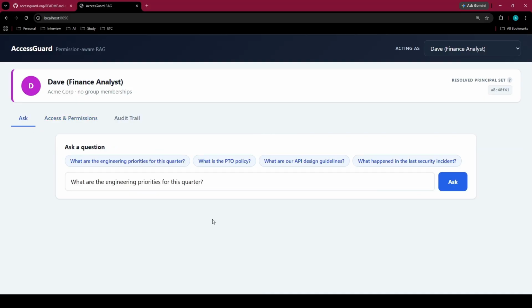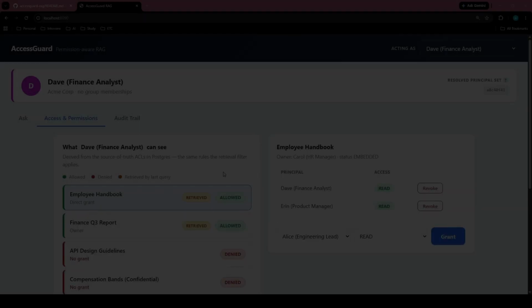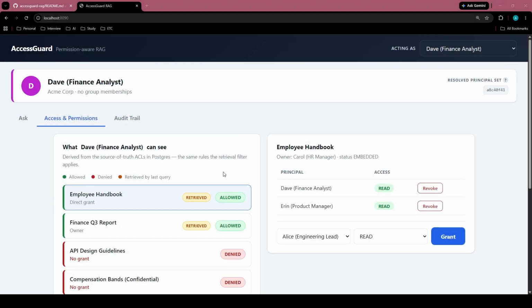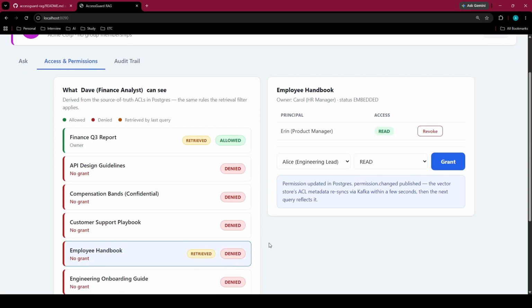Dave has access to the employee handbook, so he gets a real answer about the time off policy. Now I revoke it. That writes to Postgres and publishes a Kafka event. The permission sync service then rewrites the access control metadata on every chunk of that document inside OpenSearch.